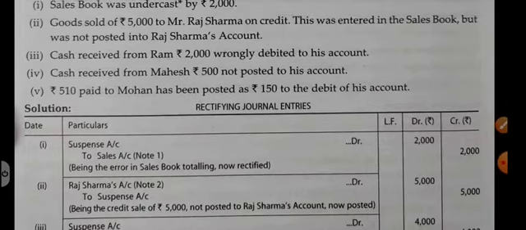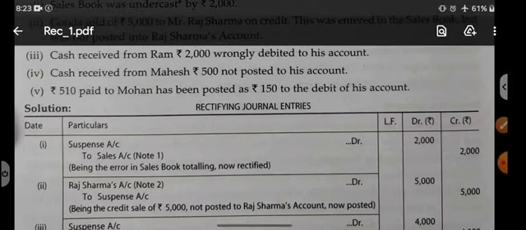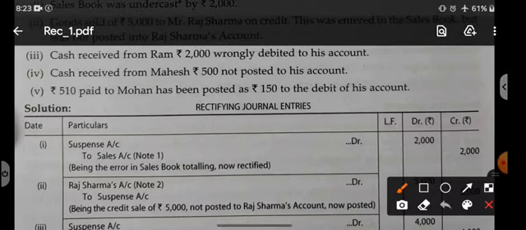Next point, cash received from Ram wrongly debited to his account. Now if we receive cash from somebody, the entry should be cash account debit to Ram. This entry should be done in cash book, because cash book records all cash transactions. So we have done the entry in the cash account. But we have wrongly debited this amount to his account. His means Mr. Ram. According to the entry, Ram should be credited, but we have debited him by mistake. So the mistake is clear to us.